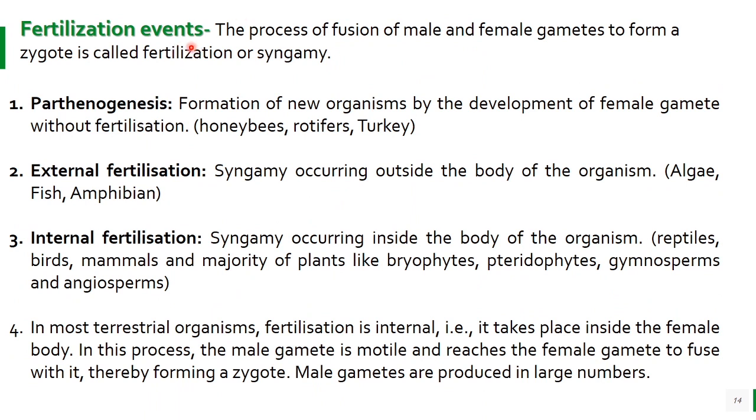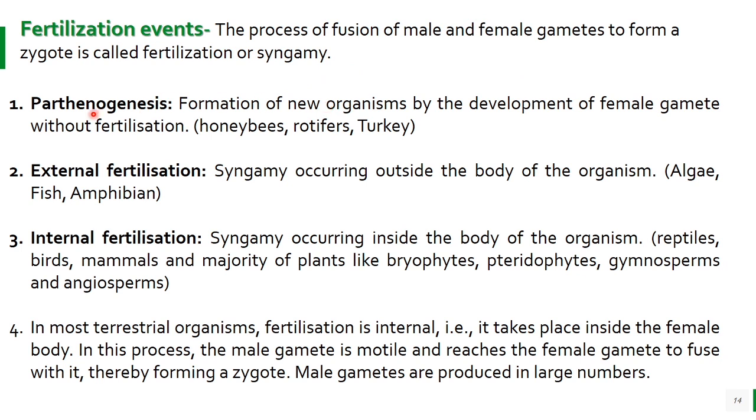So fertilization: the process of fusion of male and female gametes to form a zygote is called fertilization, or it is also known as syngamy. What is parthenogenesis? It is the formation of new organisms by the development of the female gamete, that is, without fertilization. Like in case of honeybees, Proteus, turkey, there are some organisms or some bees that are produced without the